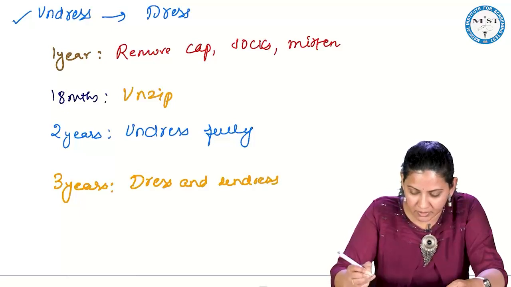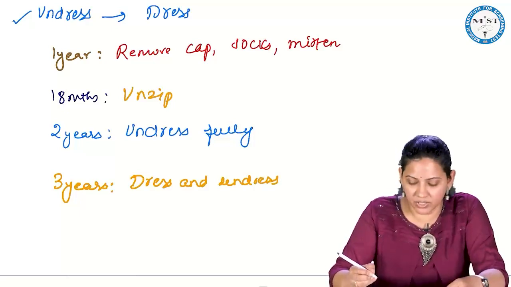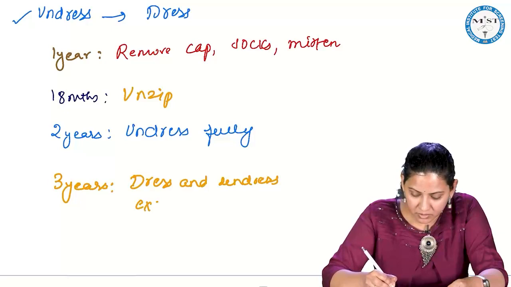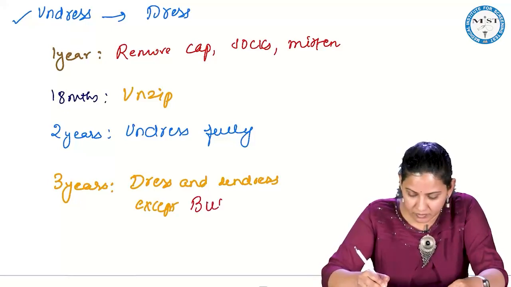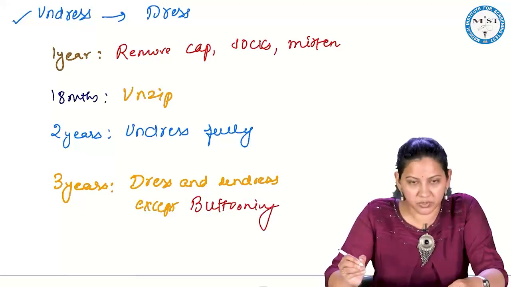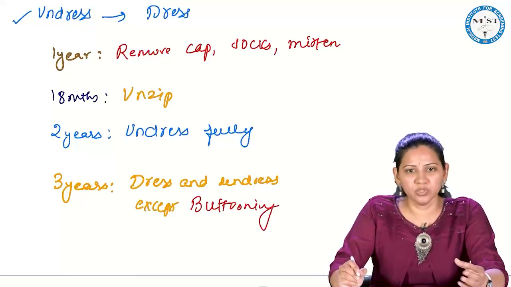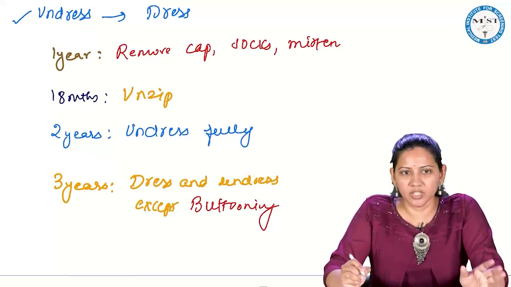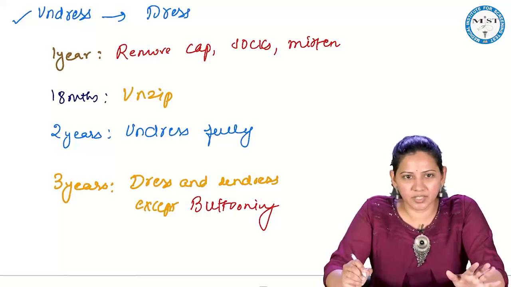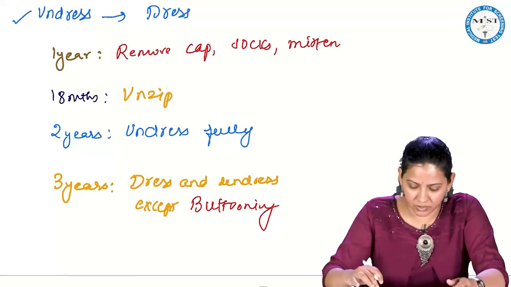Already undressing is done, so now he can dress himself except buttoning. That means it needs help to button the shirts, etc. But except that, he can dress and undress himself.